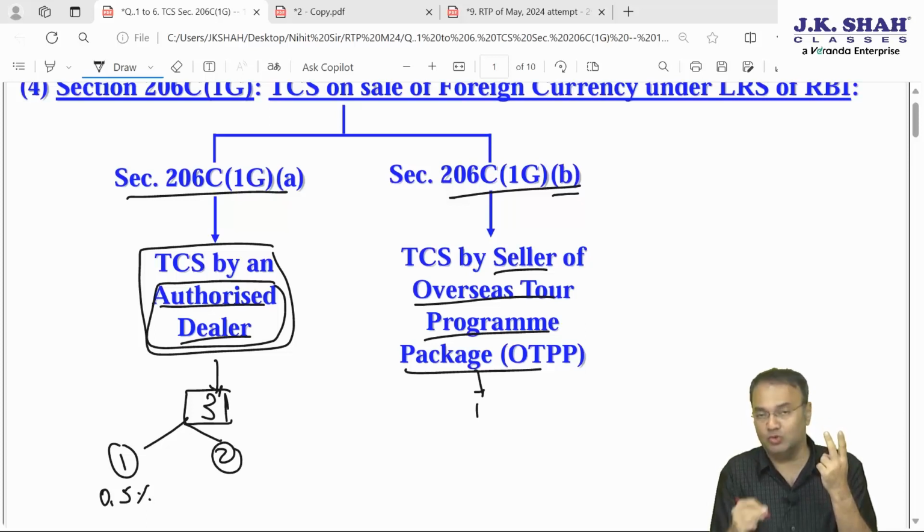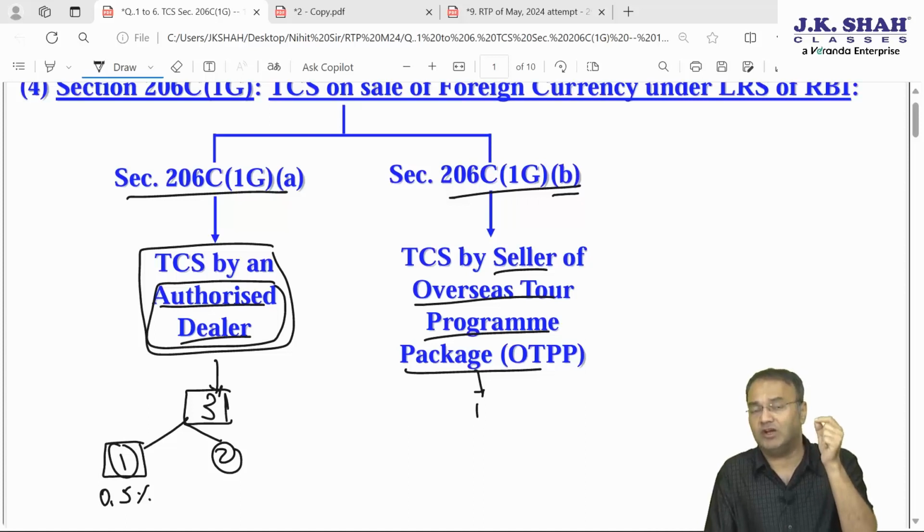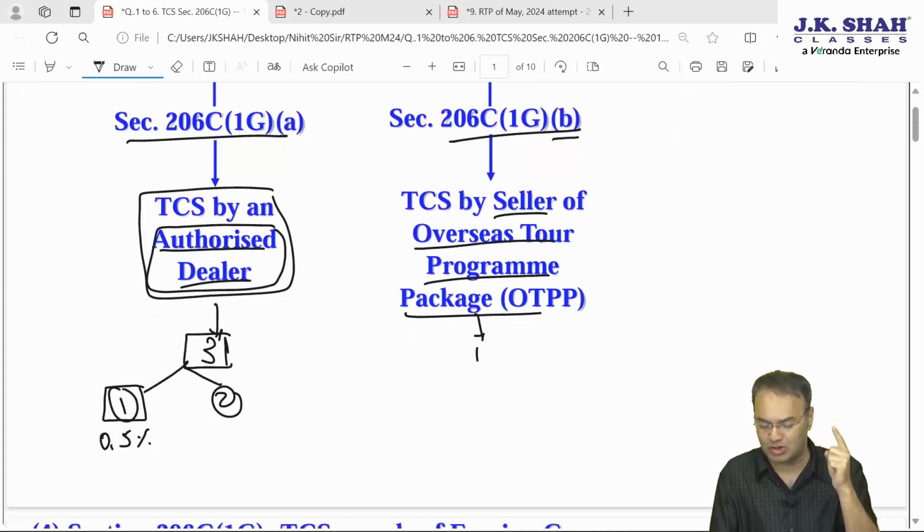He is also selling foreign currency for medical purpose or educational purpose other than the educational purpose covered by point number 1. If it is for higher education purpose out of loan taken from financial institution, then category 1: TCS rate will be 0.5% on amount exceeding first 7 lakhs.